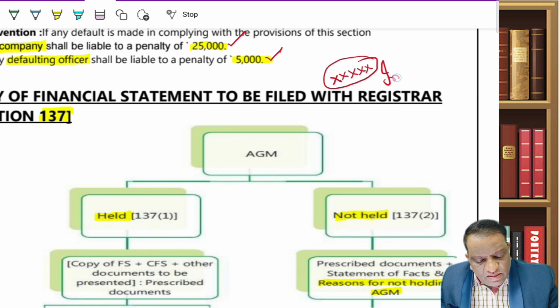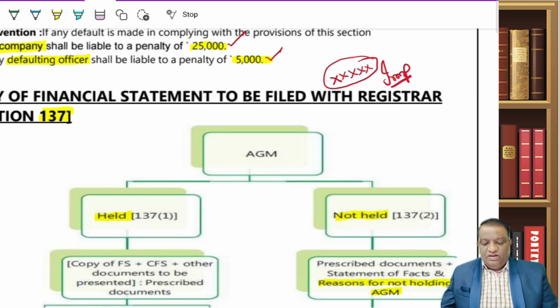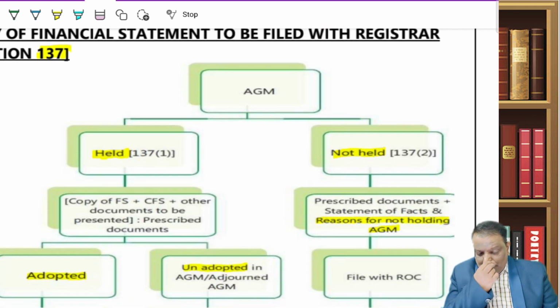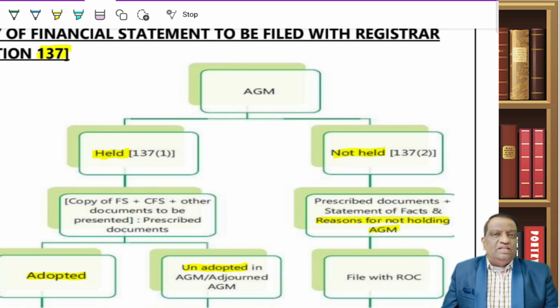And mark it as important. Now, what it says is, it is the duty of the company to file these financial statements with the registrar. When do I have to file? Do I have to file draft copies? No. You have to file it after the AGM.